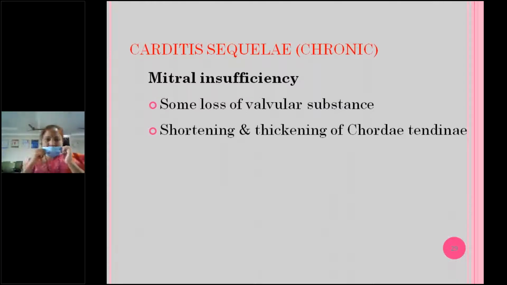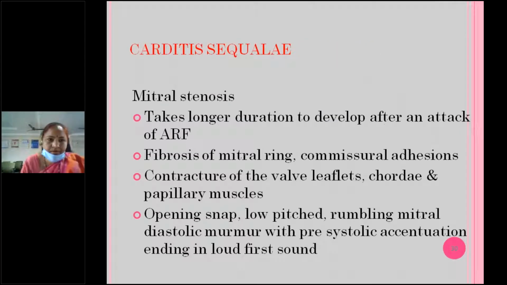have deformation of this valve leading to stenosis, mitral stenosis. Usually we will observe it in adults and adolescents. Mitral stenosis takes a longer duration to develop after an attack of acute rheumatic fever. Fibrosis of the mitral ring, commissural adhesions, contracture of the valve leaflets, and chordae papillary muscle contraction lead to mitral stenosis. Here we can hear the opening snap, a low pitched rumbling mitral diastolic murmur with presystolic accentuation ending in a loud first sound, the typical description of mitral stenosis after rheumatic fever.